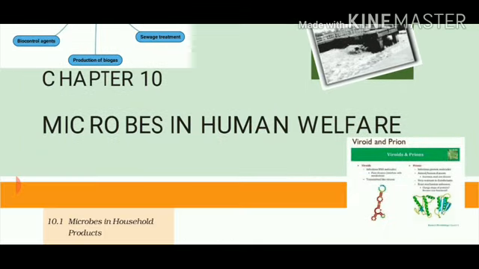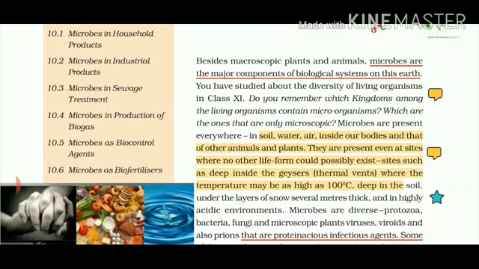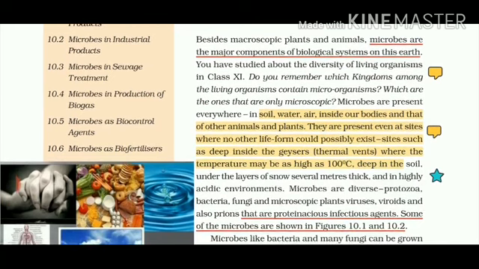So students, let's start. Number one, they have told us that besides the macroscopic, those which are big and easily visible, microbes are the major components of biological systems on this earth. We have studied in class 11, as our first unit was talking about all the kingdoms. You all remember that first of all there were only two kingdoms: one, plants, and second, animals.